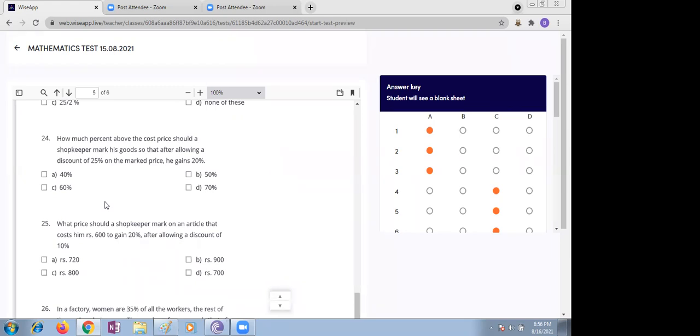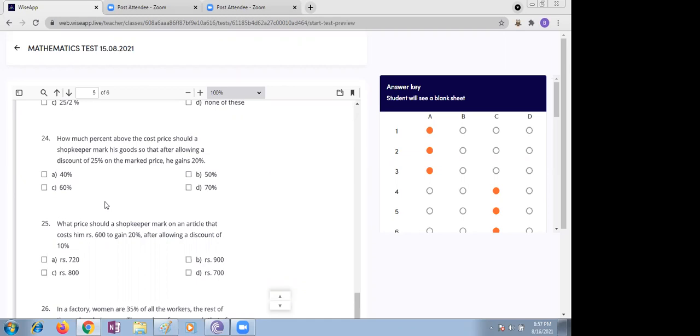Ma'am, the gain percent is given, so we can find the gain. You're supposed to find the market price of an article. Ma'am, first find the gain from the gain percent. Can I tell? After subtracting 80 from 800, you get 720. Still he is gaining 20%, which means 20% of 720 is 120. Exactly correct. Then 600 is the actual price. Yes, the market price is 800.